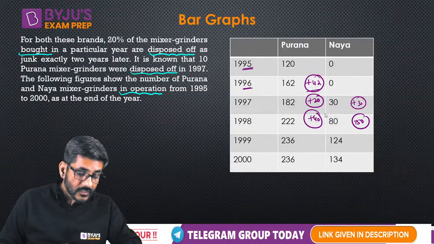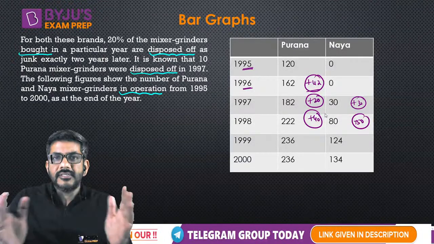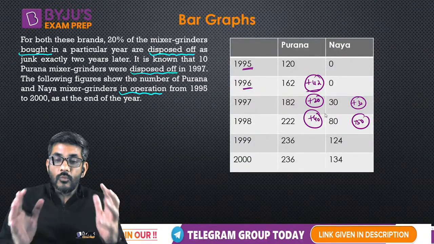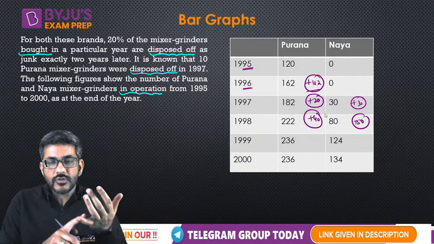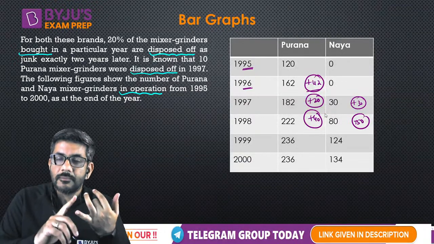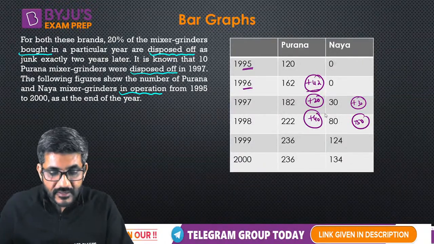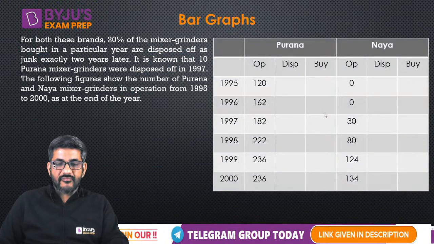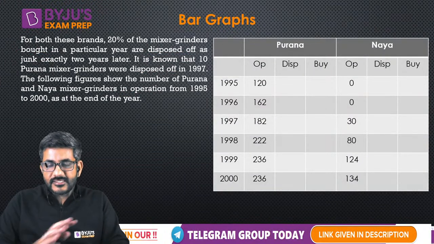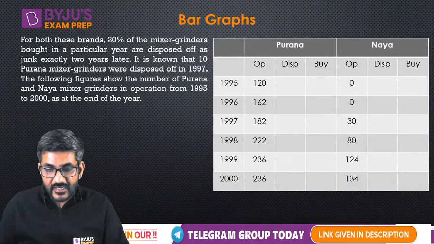Okay. So now I'm going to make the table a little bit expanded, where I would not only talk about Purana mixer grinders in operation, I would also be talking about Purana mixer grinders which were bought in a year. I'll also talk about the ones which are disposed of in a particular year. So let me just move to that table. So here I have made that table. Till now I have not changed anything in the table. The data is the same. We'll start filling these up now.